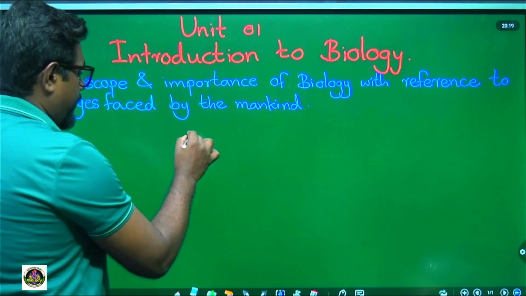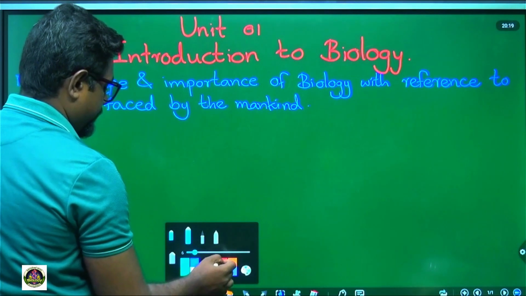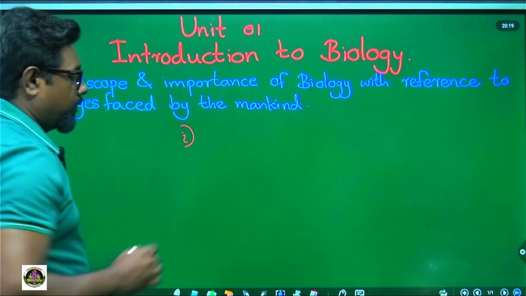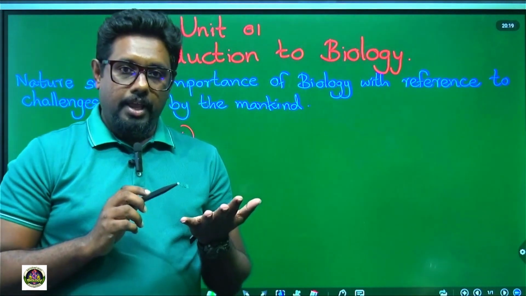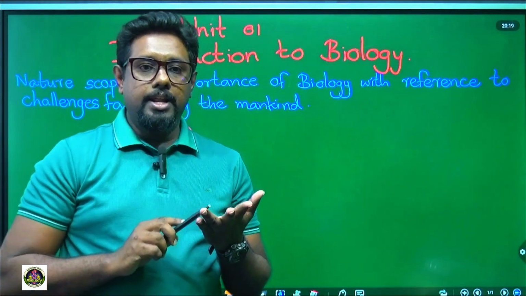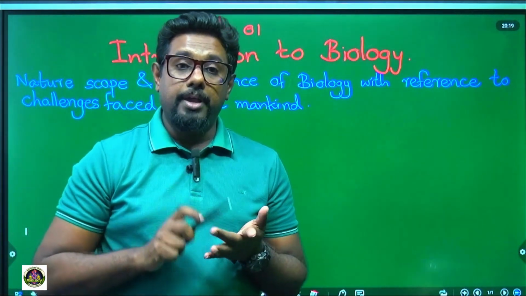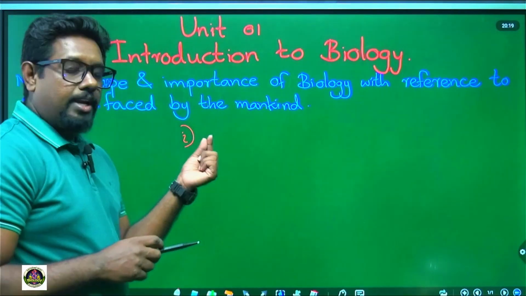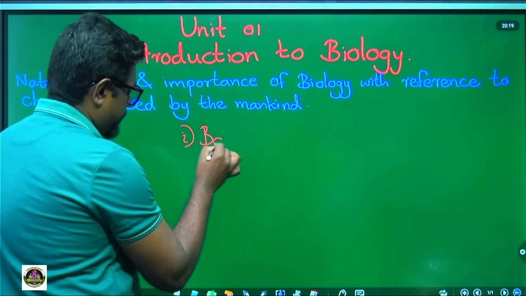First one. We are studying about animals, plants, and some other kinds of organisms called microorganisms. If we study about plants, we call it botany.